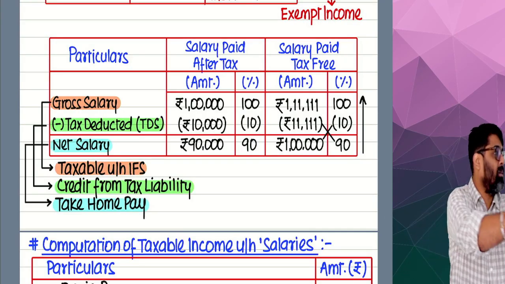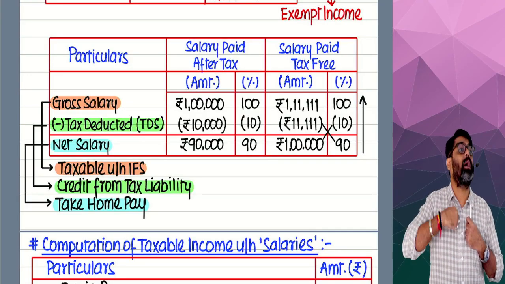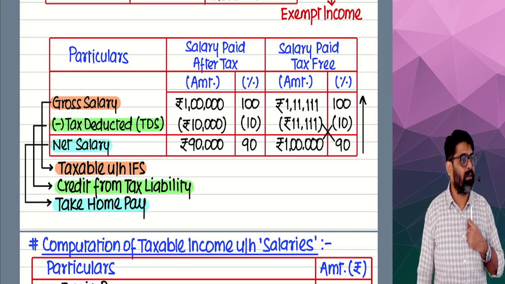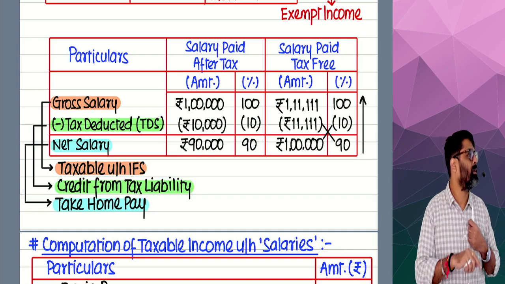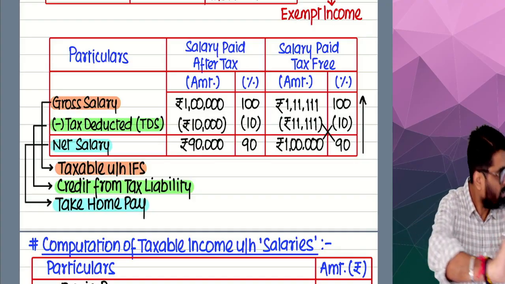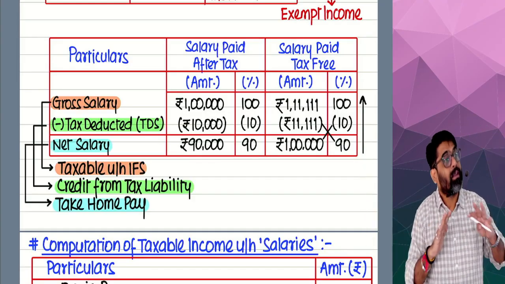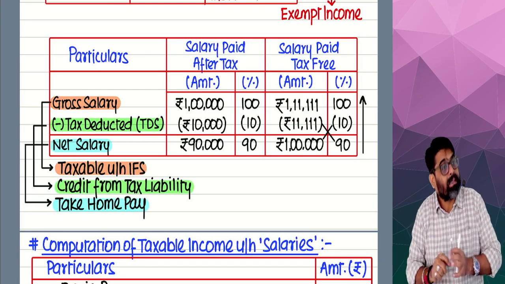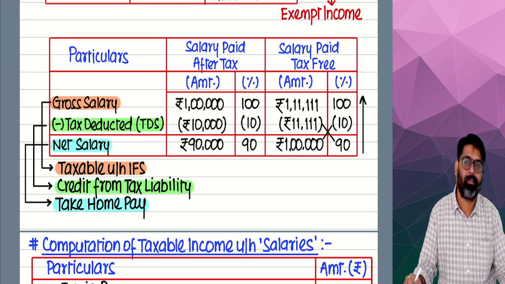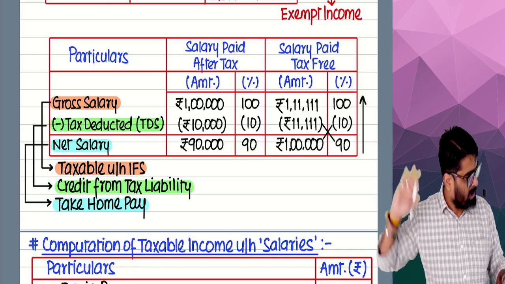Whenever the salary is given, the government will catch me: sir, have you deducted the TDS? You must have deducted the TDS. Pay that TDS to us. Government will always think that the TDS is deducted and salary is given. You are giving tax free, that is your problem, not our problem.